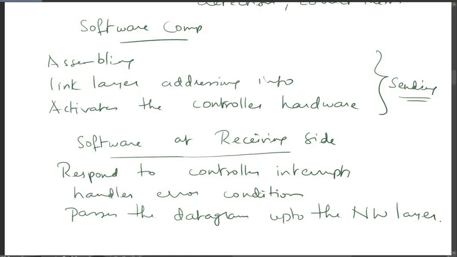Along with detecting the errors, it also corrects them, and after correcting the errors, the datagram is passed to the next layer, which is the network layer. So these are the services provided by the link layer.